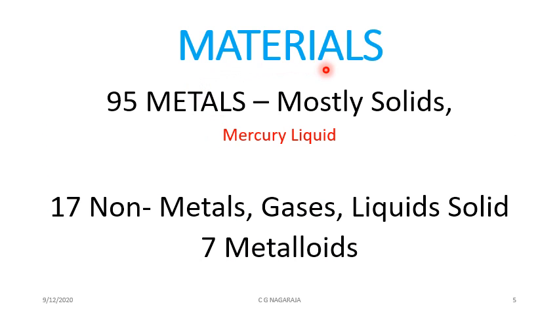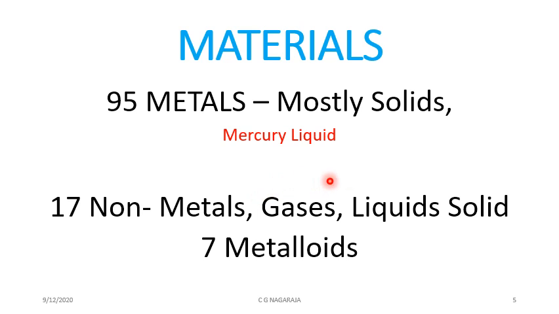Now, materials, if you look at them from a different angle, we can classify them into 95 metals. In the world, there are 95 metals. Most of them are solids, except maybe three. One of them is a liquid. Two others are in slightly different forms. We shall study them. They are called soft metals. Now 17 are non-metals.